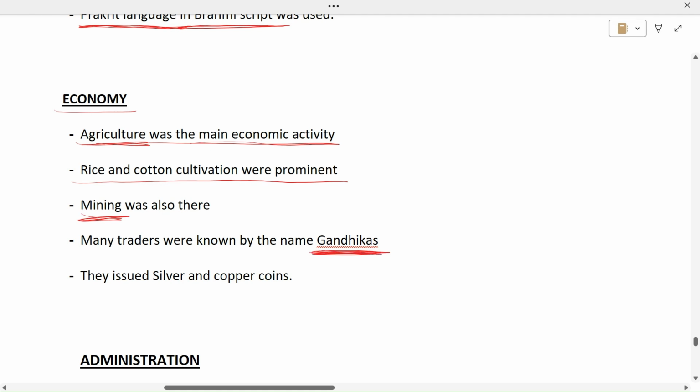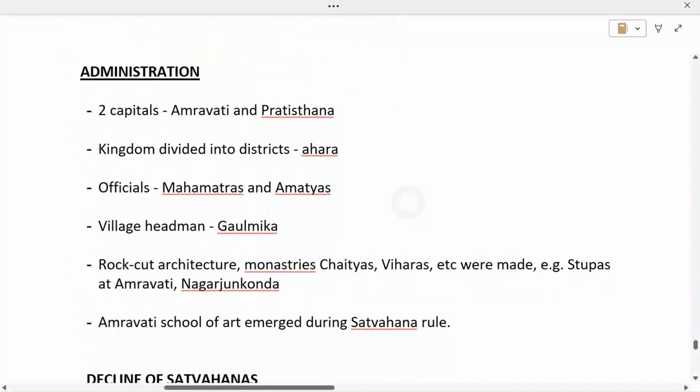Now Gandhika, originally it meant perfume makers, but many of the traders and artisans called themselves Gandhika, and the title Gandhi is derived from this word Gandhika. And they issued silver and copper coins during their time period. Okay. Then coming on towards the administration.